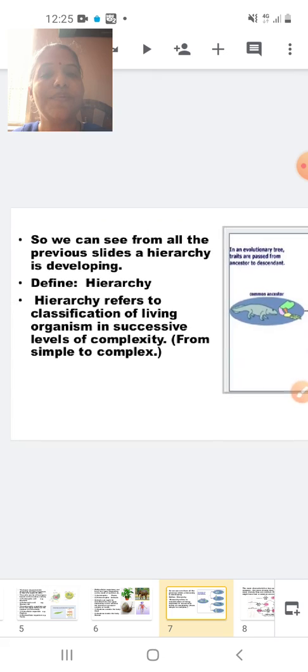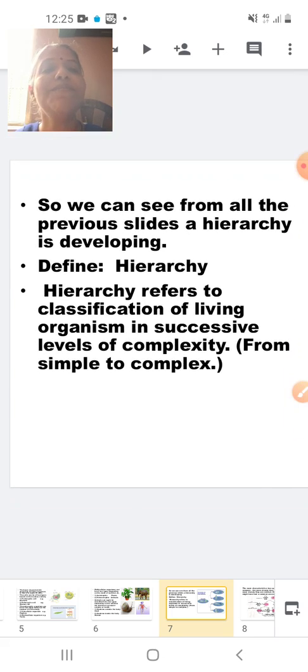So I'll first tell you here, we can see from all the previous slides that a hierarchy is developing. What is a hierarchy? Hierarchy means we are moving from a lower level to a higher level. Which was the lowermost level, my dear students? In the lowermost level, we discussed the cell, because the cell is present in all living organisms, including prokaryotic and eukaryotic.